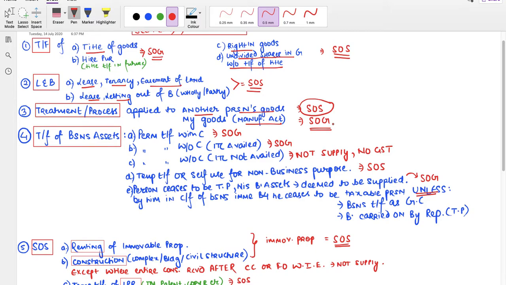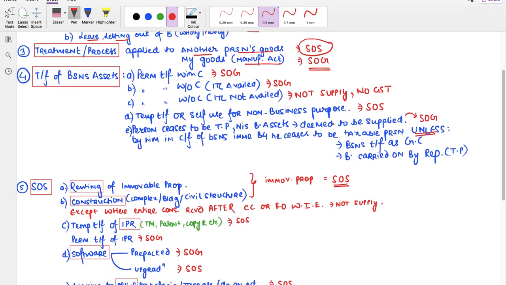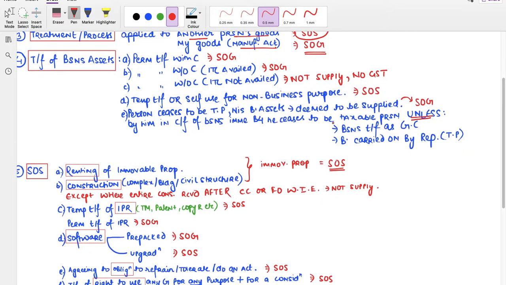Right? Next is transfer of business assets. This I had given you a little more explanation already while discussing section 7 subsection 1. Permanent transfer of business asset with consideration is supply of goods.